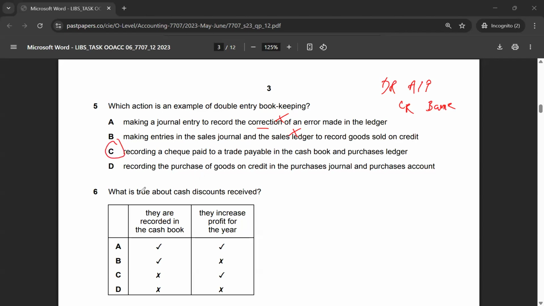Let's look at multiple choice 6. What is true about cash discounts received? So business is receiving these cash discounts.